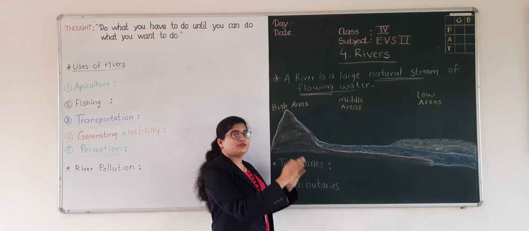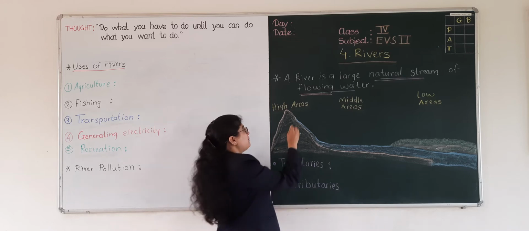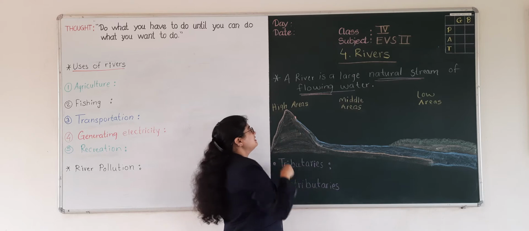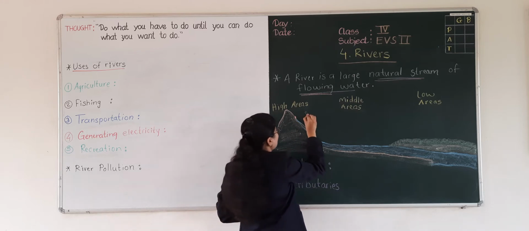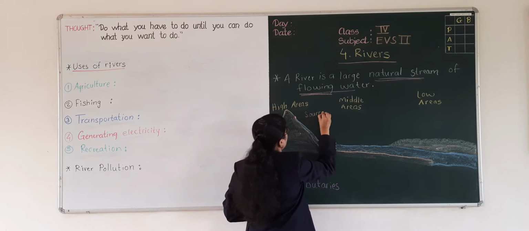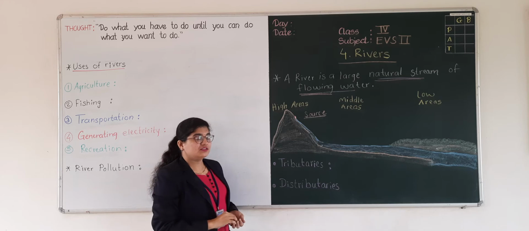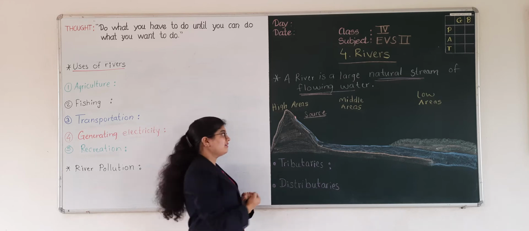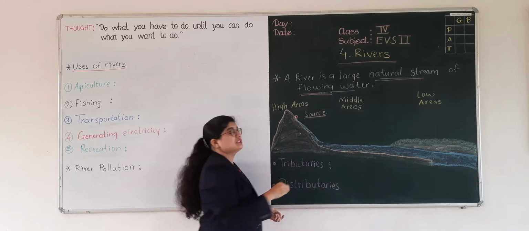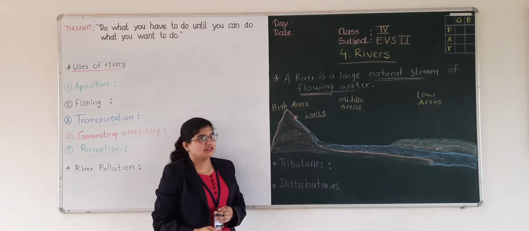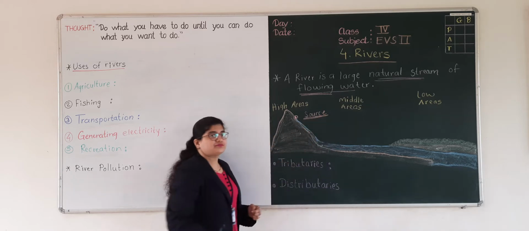It always flows. So the journey of a river begins at a point, and that point or place is called the source. What is the source of a river? Where the journey of a river begins, it is called the source of a river.